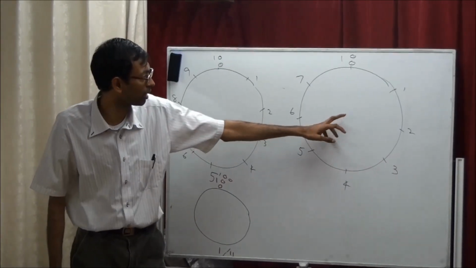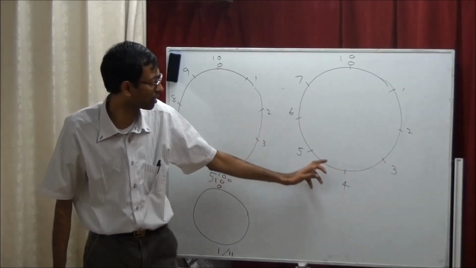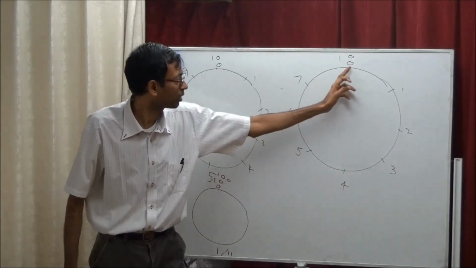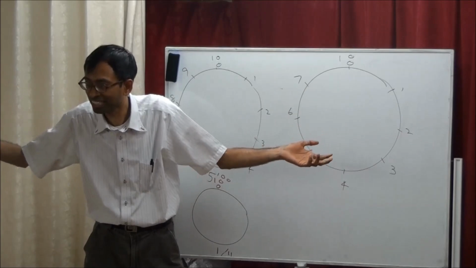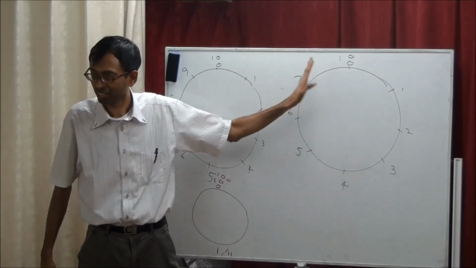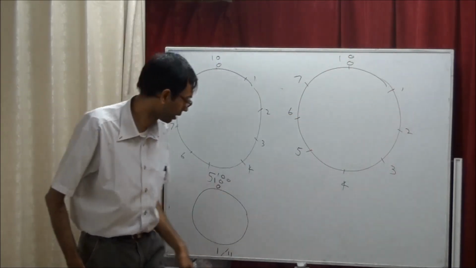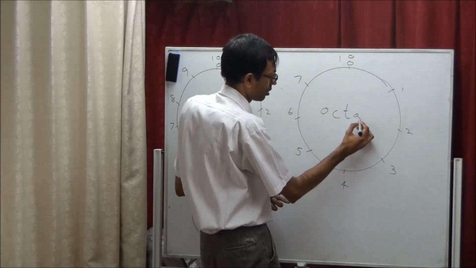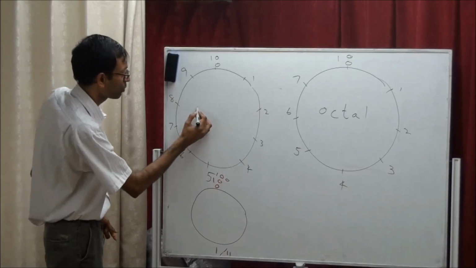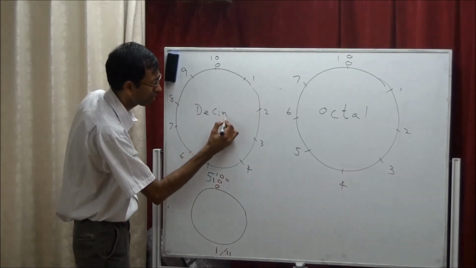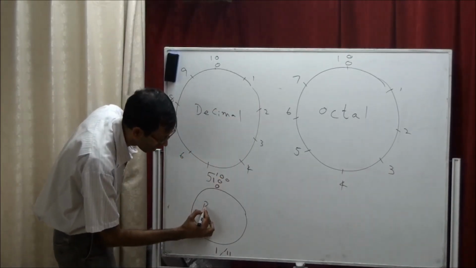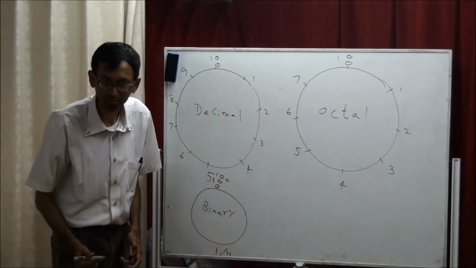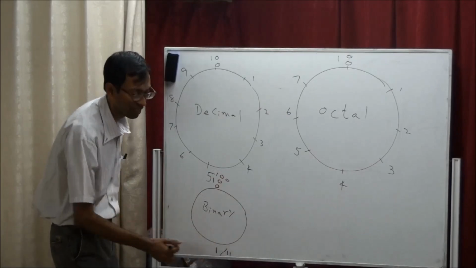In the South American people's system, how many unique numbers do they actually have? 8. They don't call it 8, but we know they have 8 numbers. So this system is called octal. Octal means 8. This we call a decimal system. This one we call binary. Binary means 2.